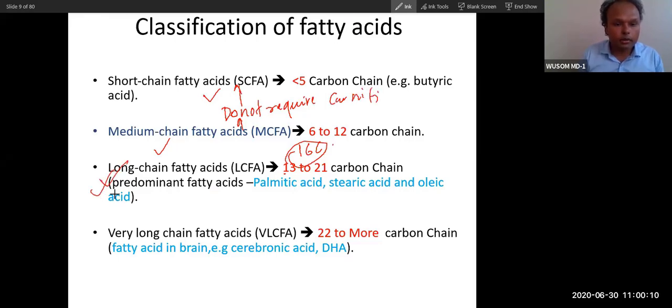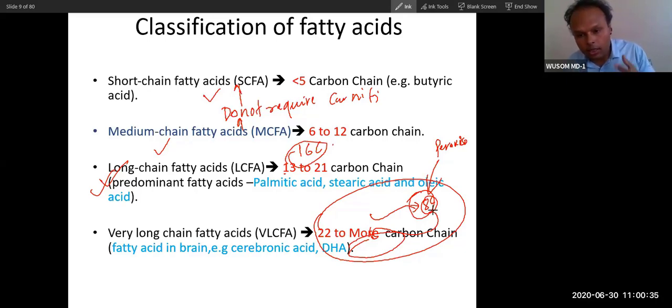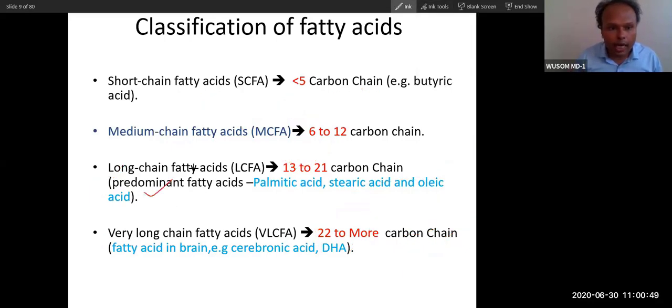Only this requires carnitine. And very long chain fatty acid also does not require carnitine, because it will be metabolized first in peroxisome. After it becomes 8 chain carbon, then only it will be metabolized in mitochondria. The 8 chain can easily go into the mitochondria, it does not require carnitine. So this is the long chain fatty acid. Did you understand this? Only long chain fatty acid requires carnitine.